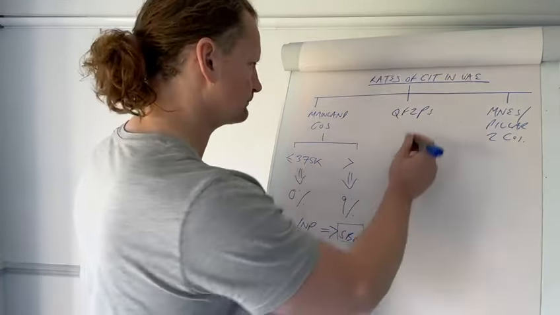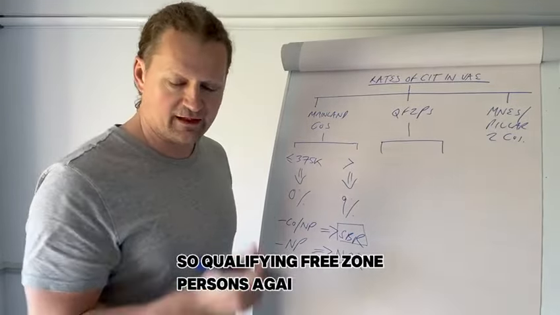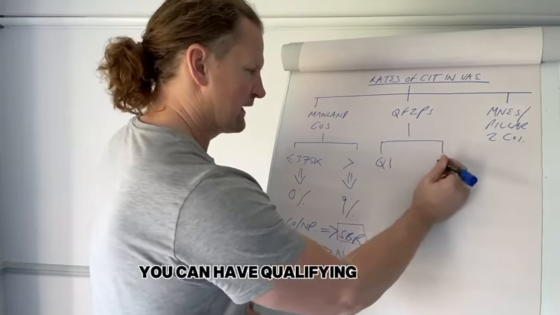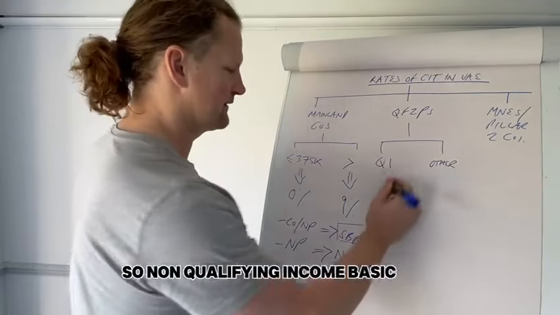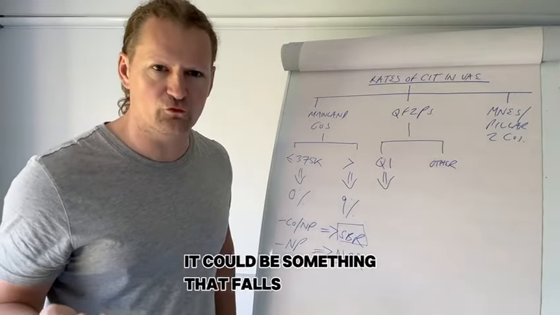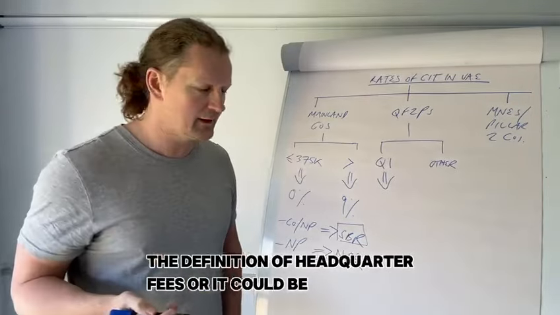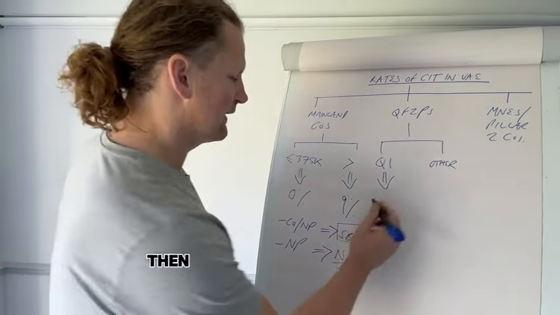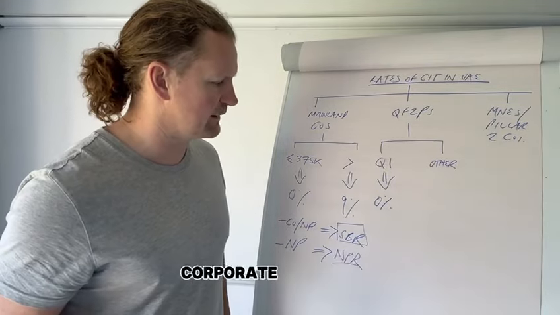So QFZP, so qualifying free zone persons. Again, there's a bit of a two-track approach here. You can have qualifying income, or you could have other income, so non-qualifying income, basically. If you have qualifying income, which could be something that falls within the definition of headquarter fees, or it could be qualifying IP income, then potentially it would qualify for a 0% rate of corporate income tax.